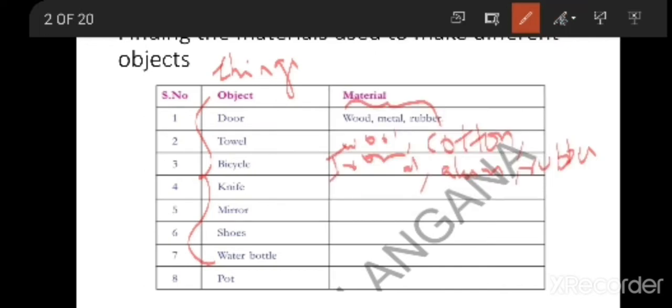A knife is a thing. A knife we will be using in the kitchen. Now what are the materials required to prepare a knife? You need steel to prepare a knife, and also you need rubber. To hold the knife we need rubber, no? If you observe, this is a knife, and to hold the knife you have rubber here. So this is made up of rubber and this is made up of steel.